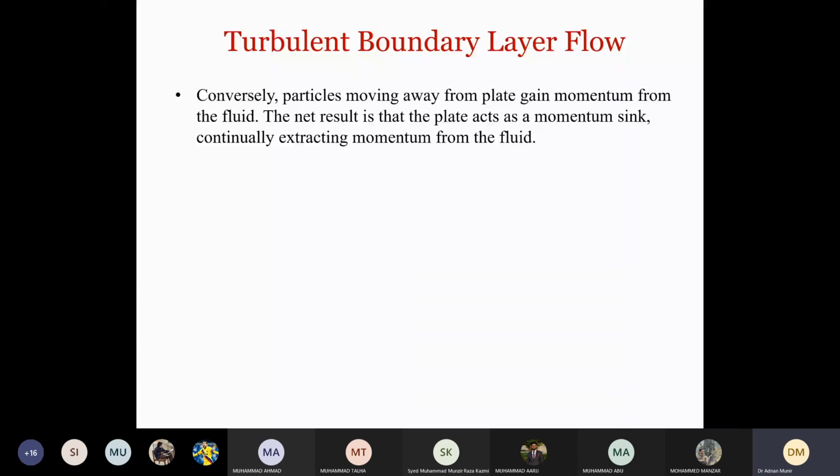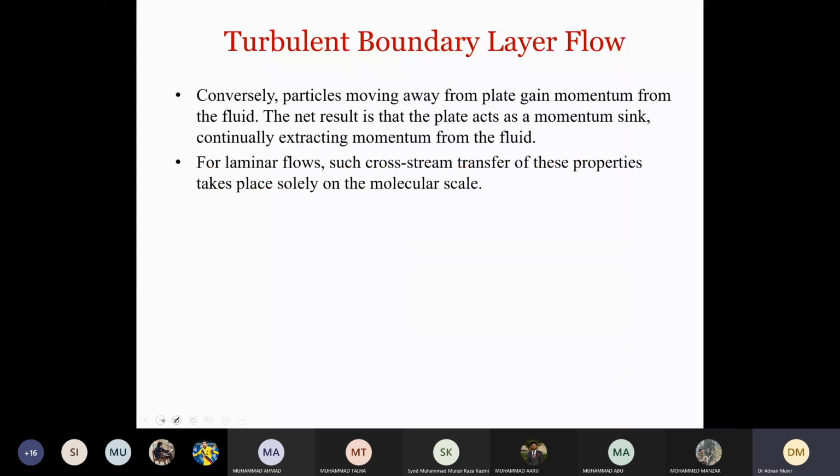continually extracting momentum from the fluid. So this makes sense because of the velocity profile. The momentum is reduced, and whatever flow comes inside that boundary layer, the momentum of that is also reduced. So the boundary layer acts as a momentum sink. For laminar flows, such cross-stream transfer of these properties takes place solely on the molecular level.